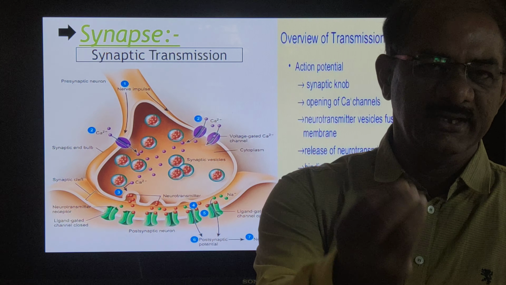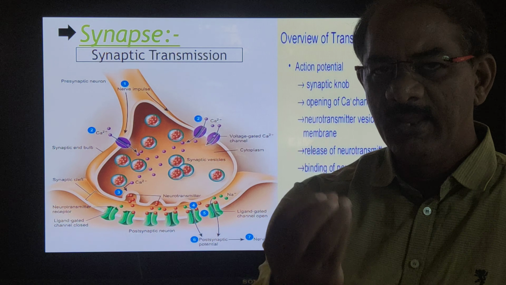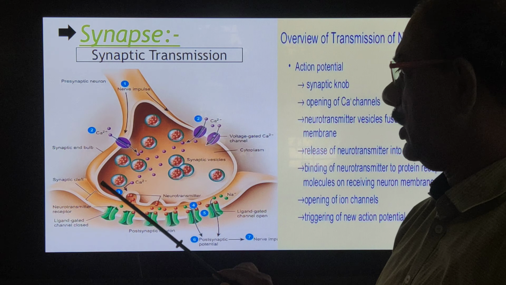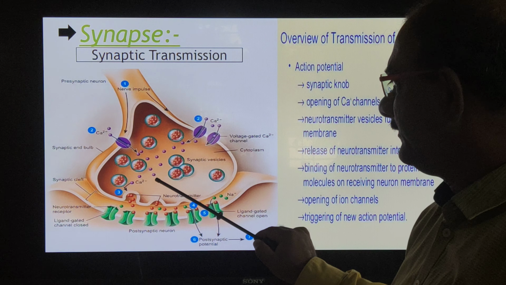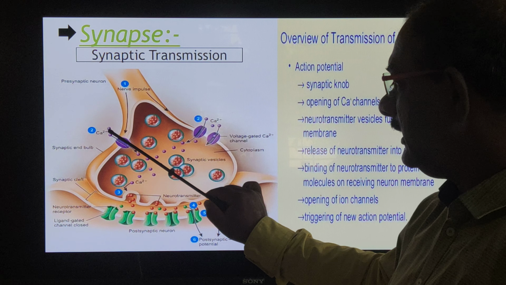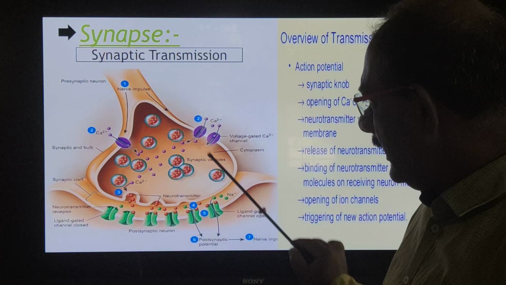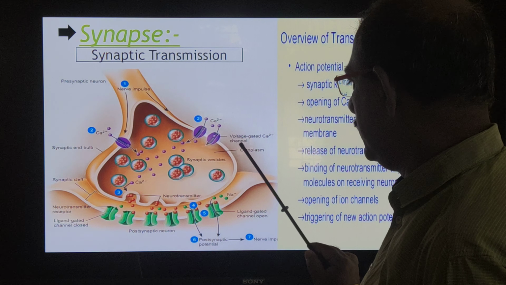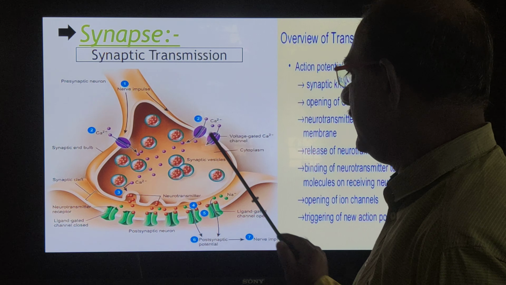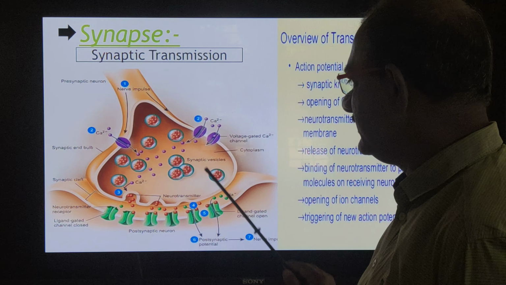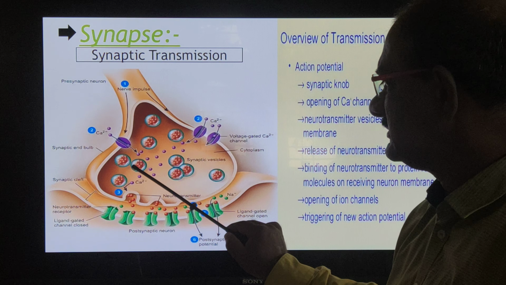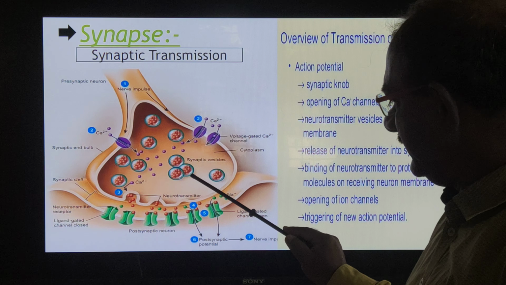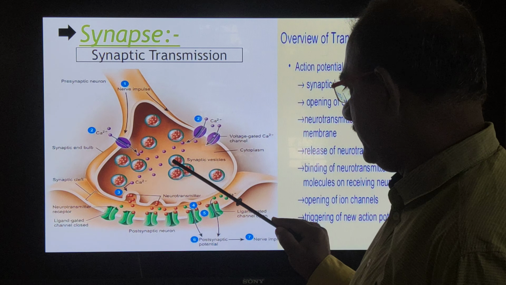When the stimulus occurs, the voltage gated calcium channels of the presynaptic neuron open and calcium enters the axon. Inside the cytoplasm, synaptic vesicles are present, and the vesicle contains the neurotransmitter acetylcholine.